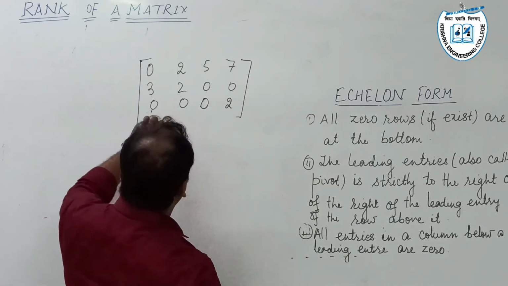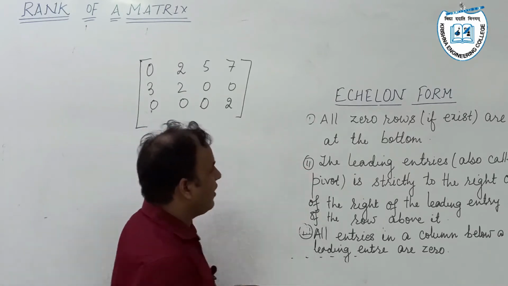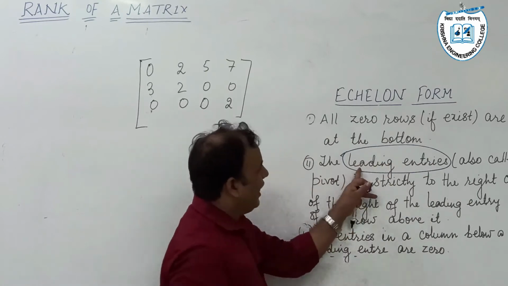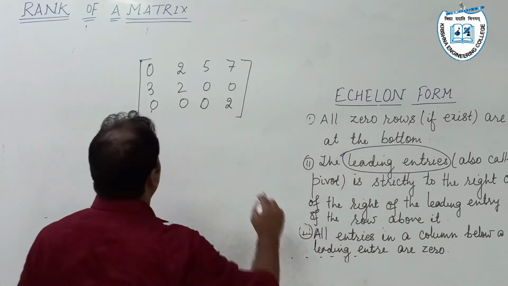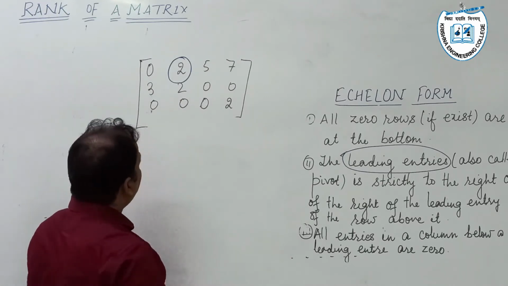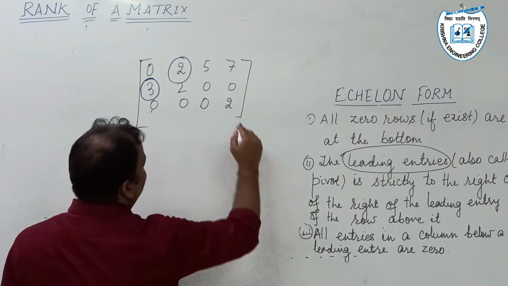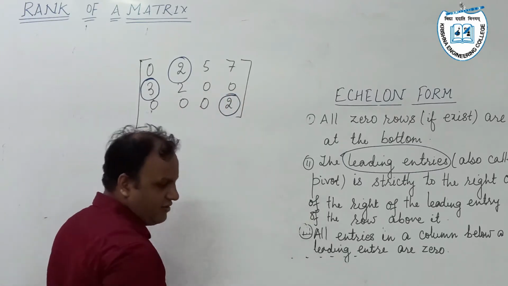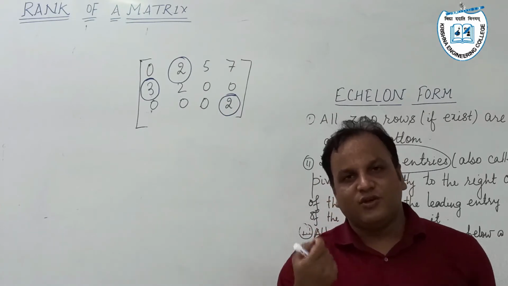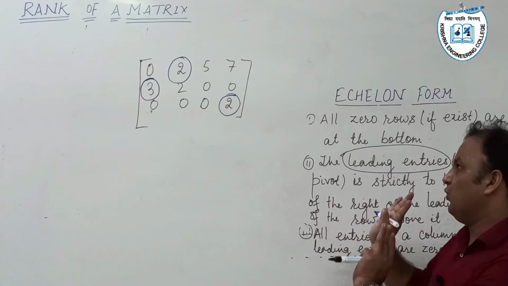I am stressing this leading entry because echelon form is decided with the help of it. In the first row, 2 is the leading entry. In the second row, 1 is the leading entry, and in the third row 2 is the leading entry. Leading entry means the first non-zero element of any non-zero row.